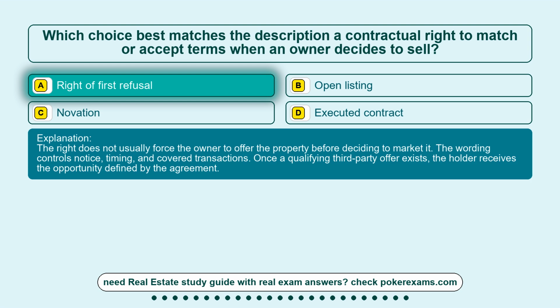The right does not usually force the owner to offer the property before deciding to market it. The wording controls notice, timing, and covered transactions. Once a qualifying third-party offer exists, the holder receives the opportunity defined by the agreement.